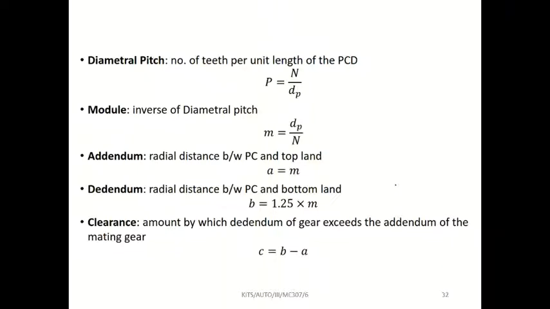See here, circular pitch, diametrical pitch, all are the same, but this dp means d by pi. That is called dp.